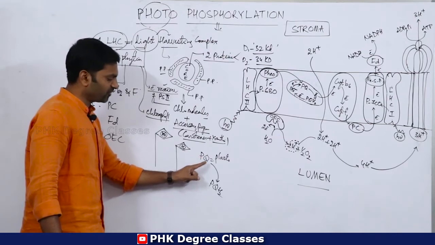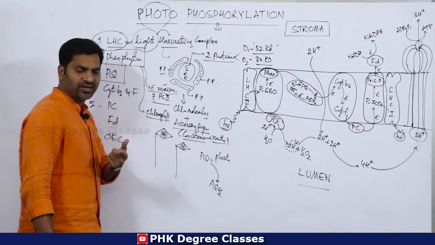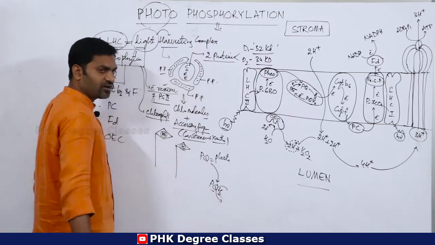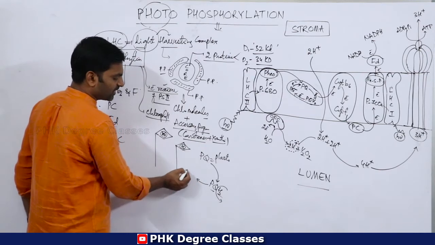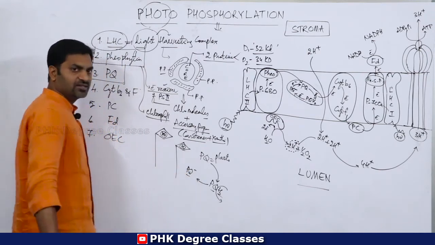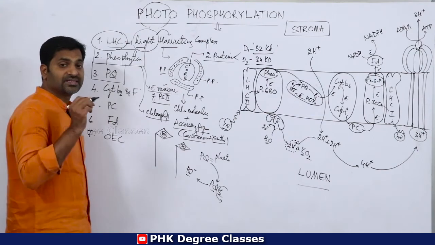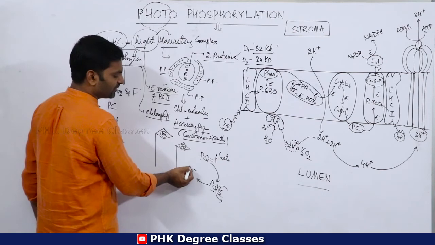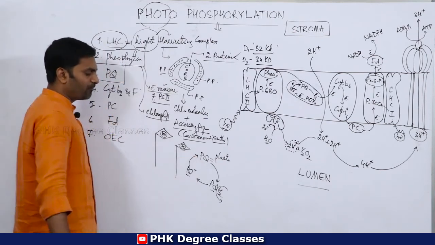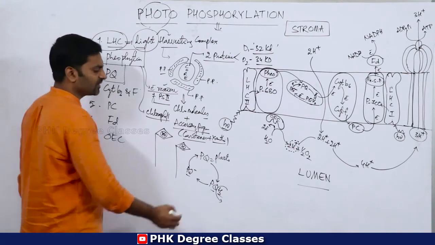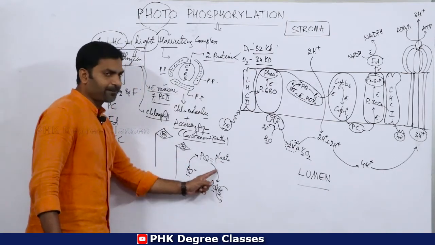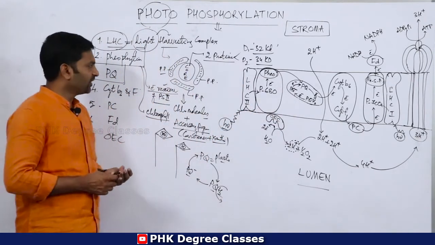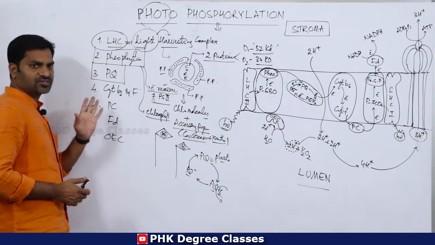Reduced form of plastoquinone can be called PQH2, that is plastoquinol. Then if it loses hydrogens, or you can say protons, it becomes PQ minus. PQ minus stands for semi-plastoquinone. Then semi-plastoquinone finally modifies into PQ, that is plastoquinone. Okay, so it happens in a cyclic manner in the thylakoid membranes. So this is about the third structure.